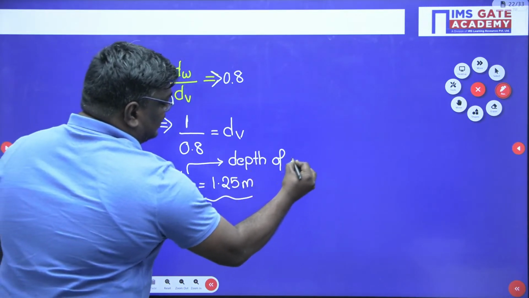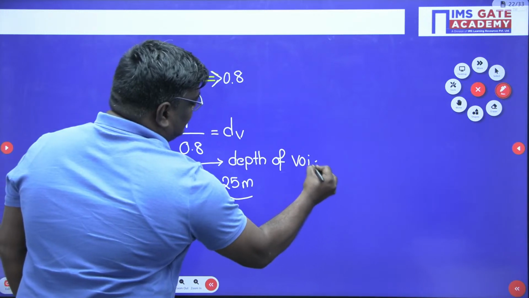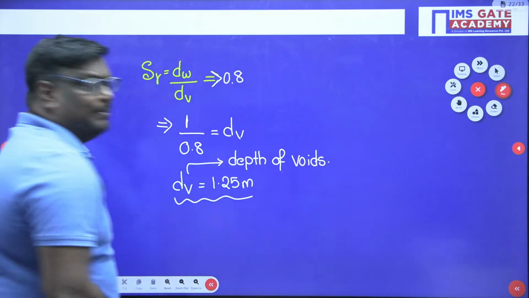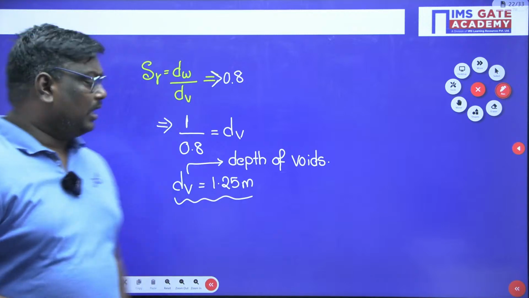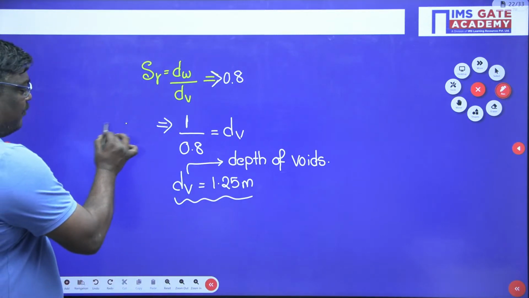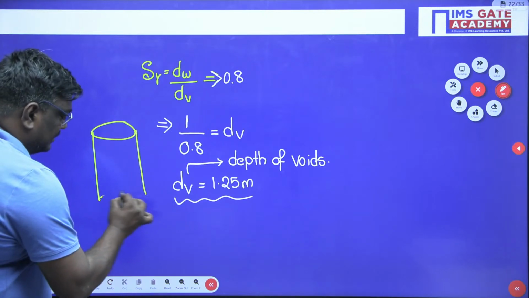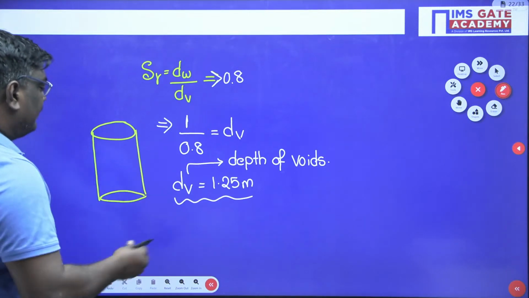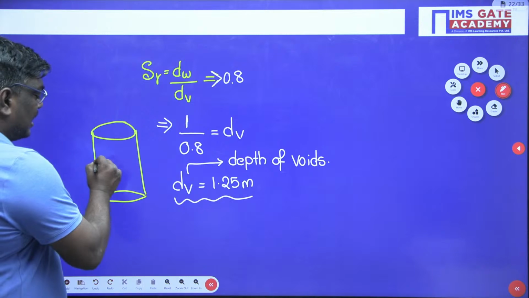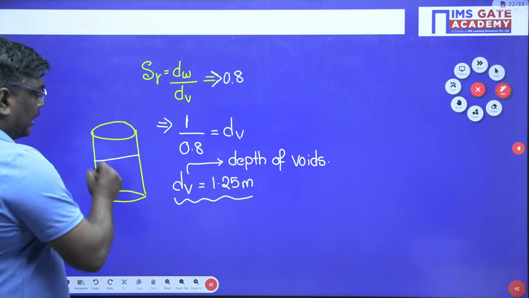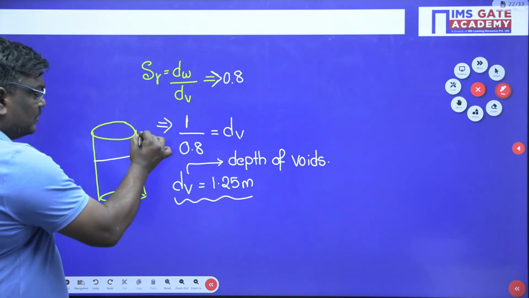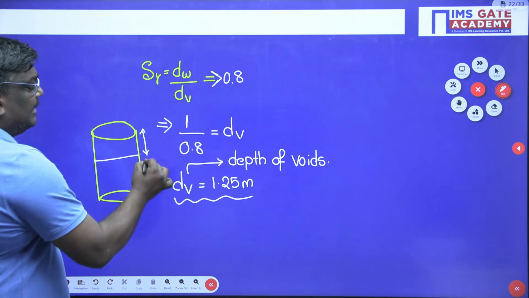Let me tell you how to replicate this. Suppose you have a water bottle. If the water is half liter or 1 liter, what is reducing? Only the depth will be reducing.